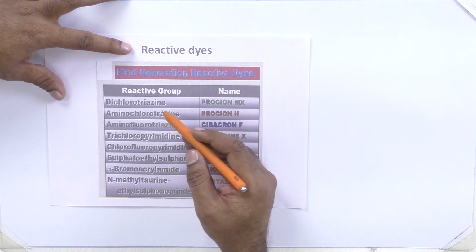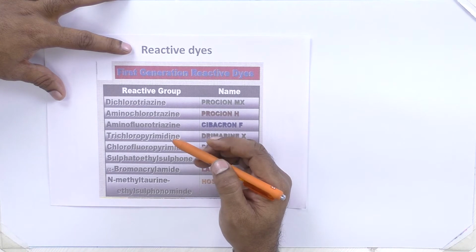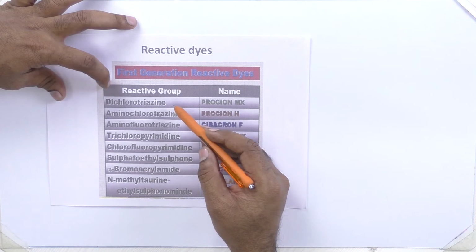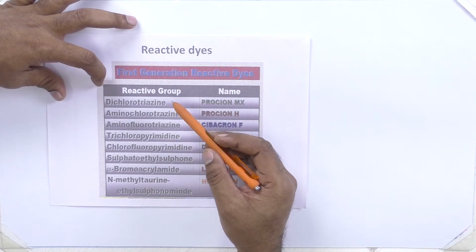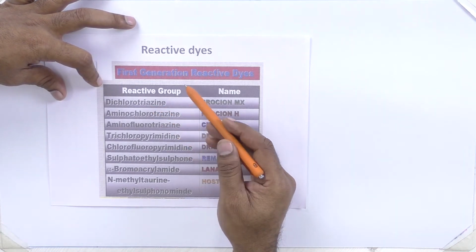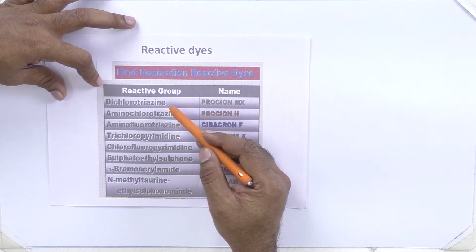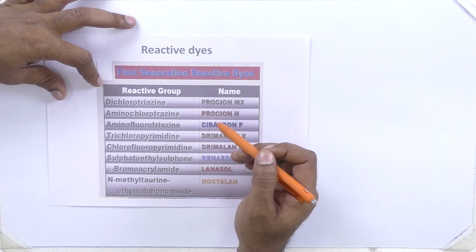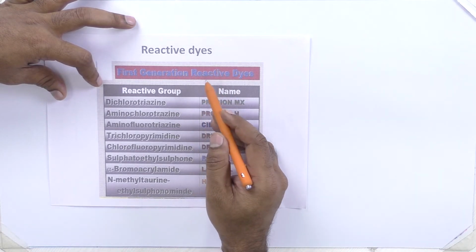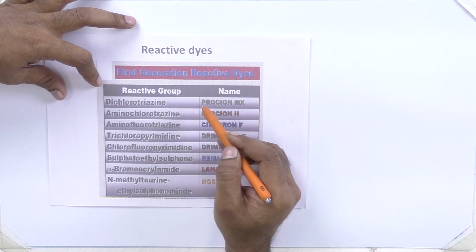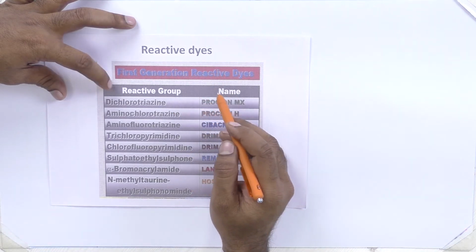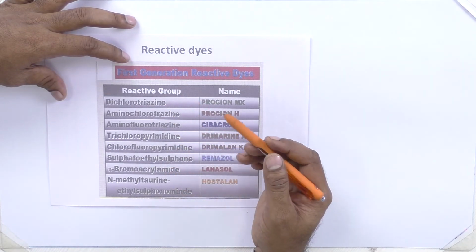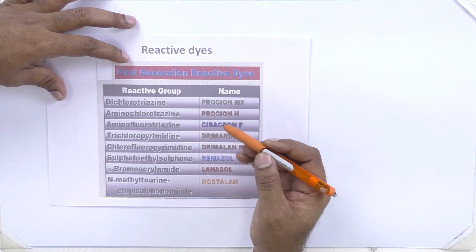For example, if you take dichlorotriazine and monochlorotriazine, dichlorotriazine has two reactive sites and monochlorotriazine has only one reactive site. In dichlorotriazine, even though it has two reactive sites, once one of them is attached to cellulose, the reactivity of the other is decreased due to the reaction of the first group. So the other reaction is totally eliminated. First generation reactive dyes have only one reaction between dye and fabric.